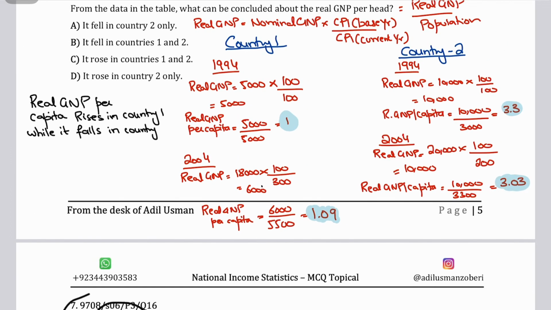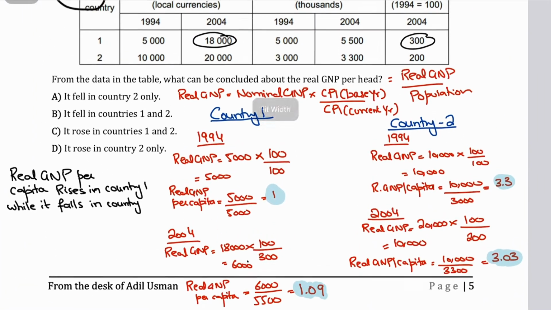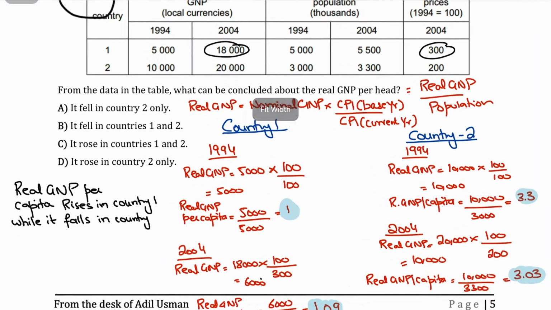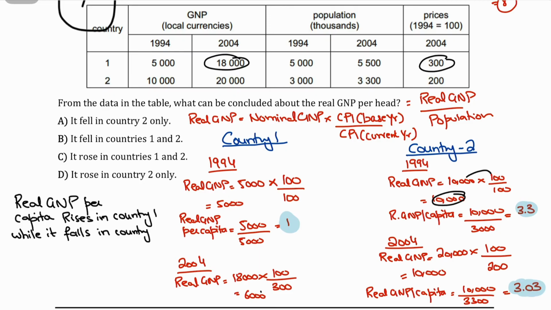Anyways, let's do exactly the same for country 2. For country 2, the real GNP in 1994 would be nominal GNP times CPI in base year over CPI in current year. Your nominal GNP for 1994 in country 2 is 10,000, multiplied by 100 over 100 would give you 10,000. So that's your real GNP for country 2 in 1994, divided by the population, that is 3,000 in 1994 for country 2, and you get 3.3 as your real GNP per capita.